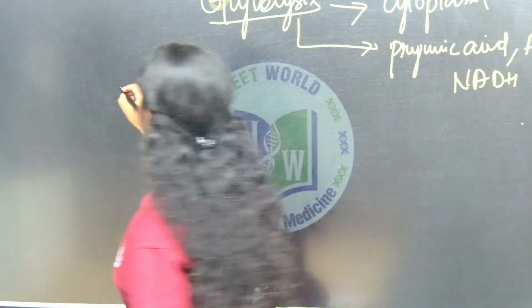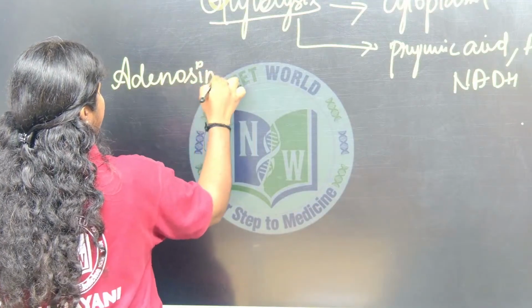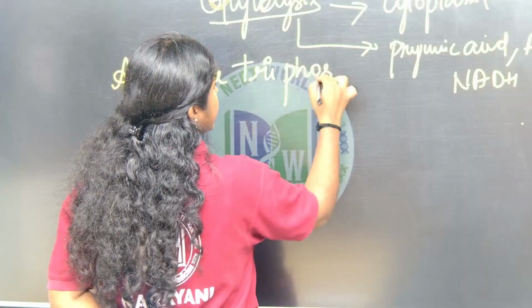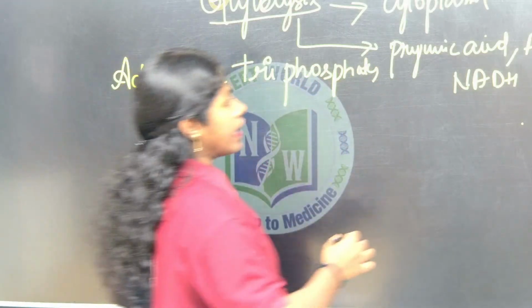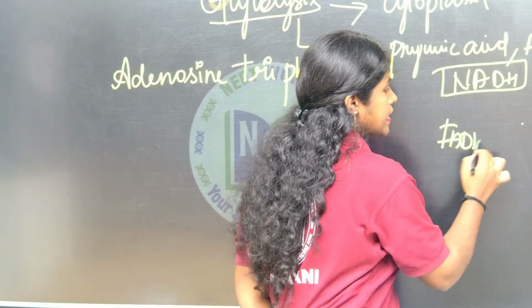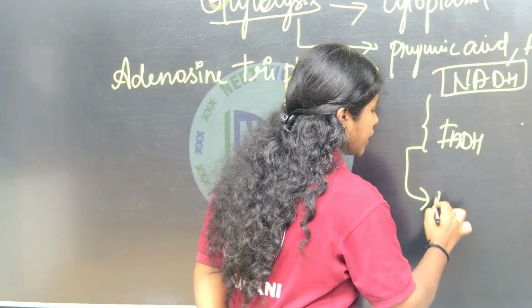ATP means adenosine triphosphate. How many phosphate groups are there? There are 3 phosphate groups. Right? So NADH and FADH, these are the reducing equivalents.